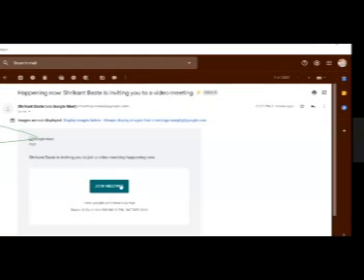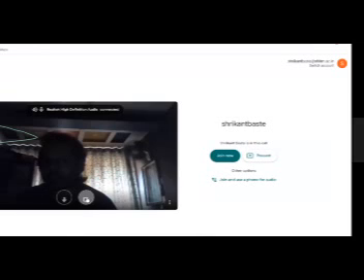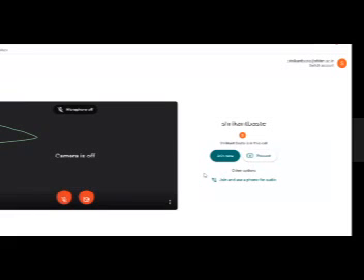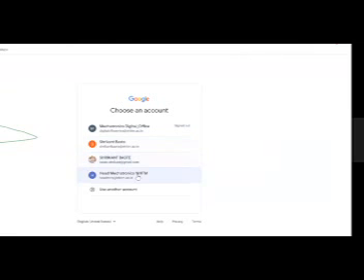If I click here, join meeting, it will automatically take the email address which you have signed in with. Right now I have signed in to Shrikant Baste's account, so I'll just switch my account. Okay, I'll log in from my other browser.